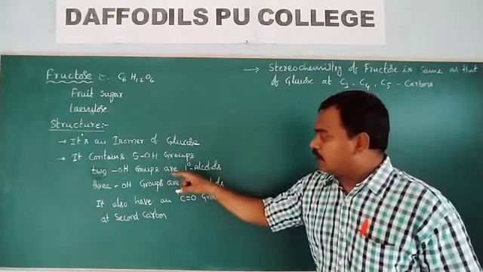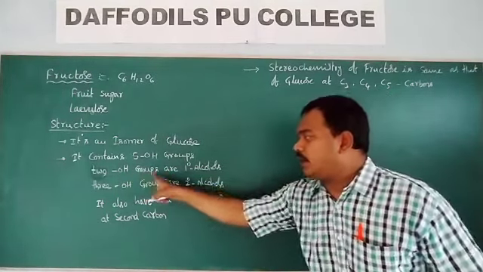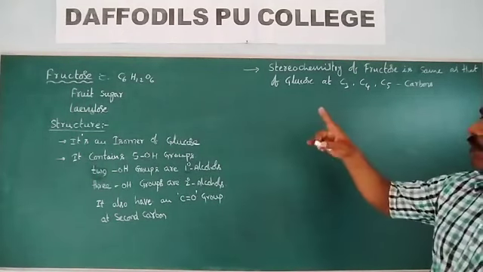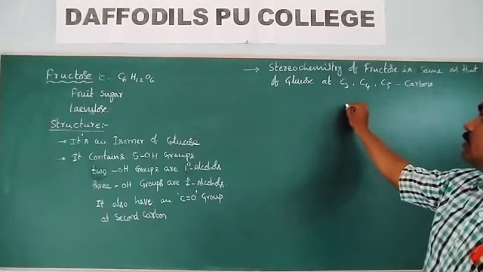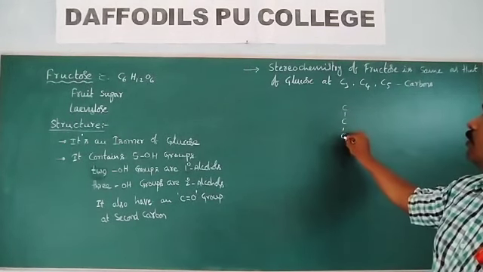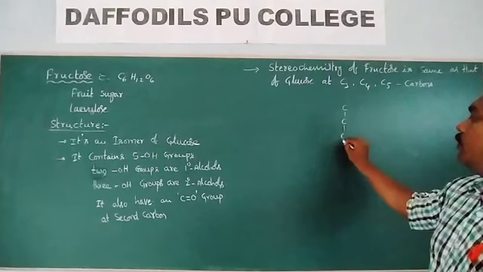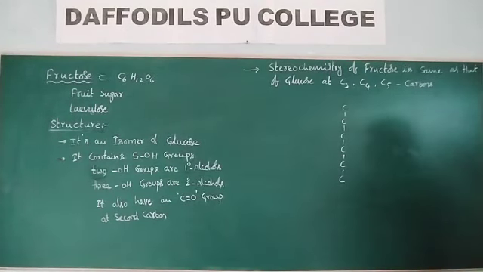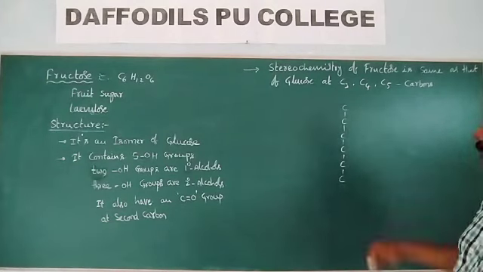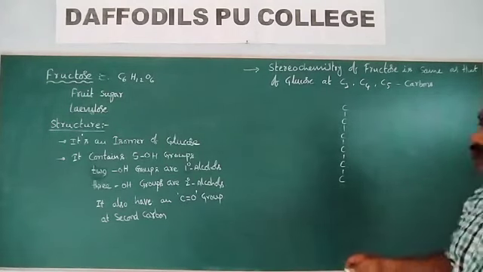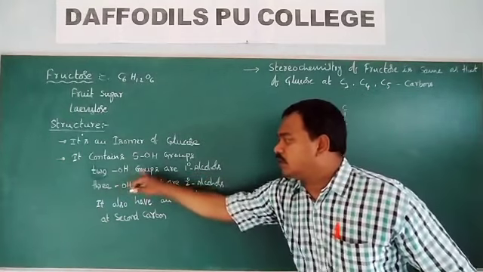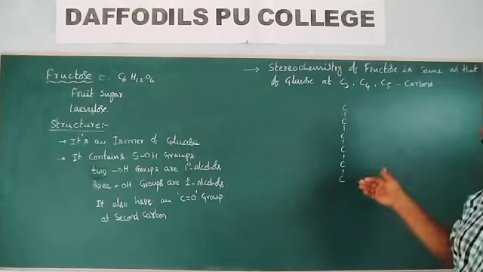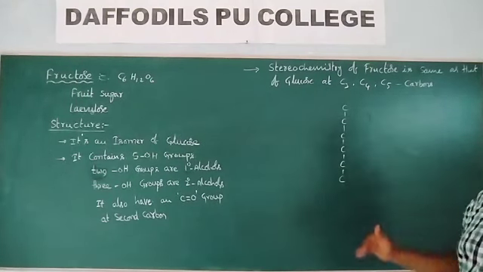How many primary alcoholic groups are there? 2 primary alcoholic groups. How many carbons are there? 6 carbons: 1, 2, 3, 4, 5, 6. Among these 6 carbons, 2 are primary alcoholic groups, and they must be written at the first carbon and the last carbon.